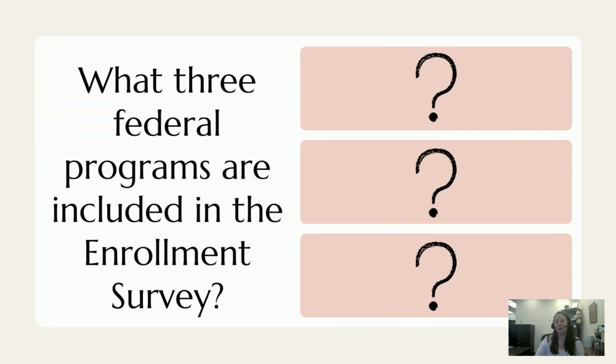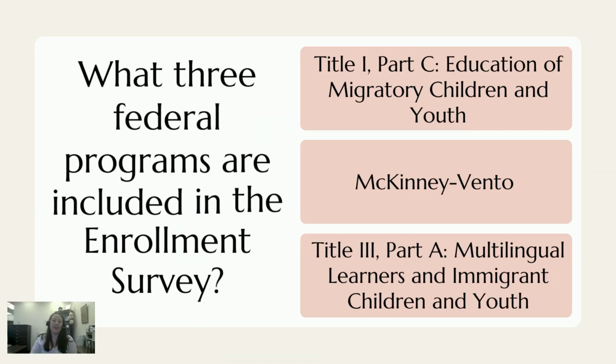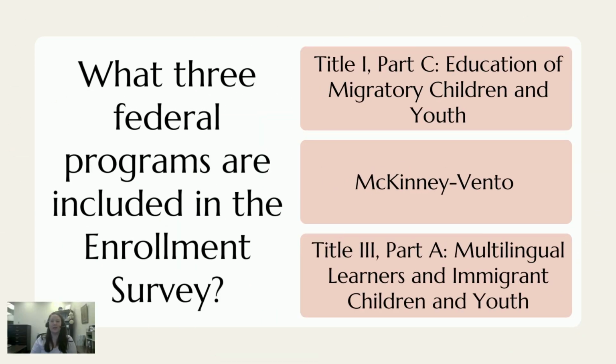What three federal programs are included in the enrollment survey? That's right. The three federal programs include Title I, Part C, Education of Migratory Children and Youth, McKinney-Vento, or Students Experiencing Homelessness, and Title III, Part A, Multilingual Learner Program, and Immigrant Children and Youth. Do you know how to incorporate the enrollment survey effectively for each of those programs? Be sure to read the Diversity, Inclusion, and Access, or DIA, enrollment survey guidelines to learn more about the details for each program.